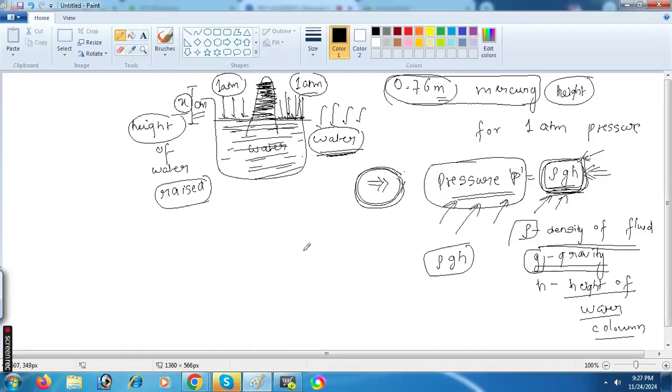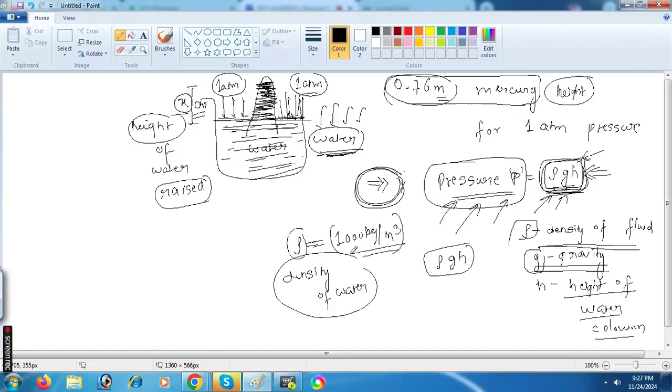Suppose, you should know rho is the density of water. Do you know what is density of water? Mass per unit volume. Yes, it is 1000 kilogram per meter cube. Do you know this? Density of water is 1000 kilogram per meter cube. Please understand here.